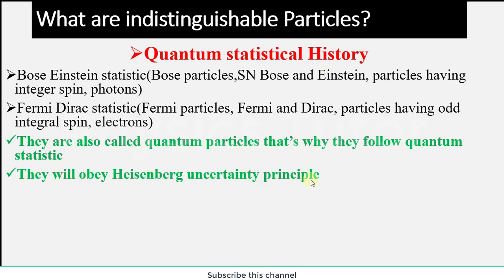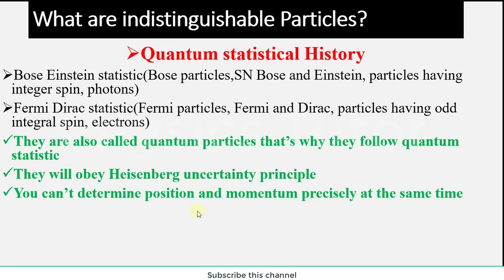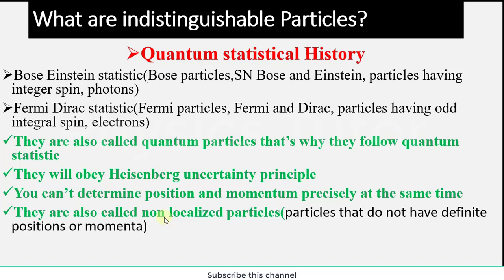They obey the Heisenberg uncertainty principle, which concerns the position and momentum of a particle. You can't determine position and momentum precisely at the same time. This was the basic idea in Heisenberg uncertainty: we can't determine position and momentum simultaneously. They are also called non-localized particles.